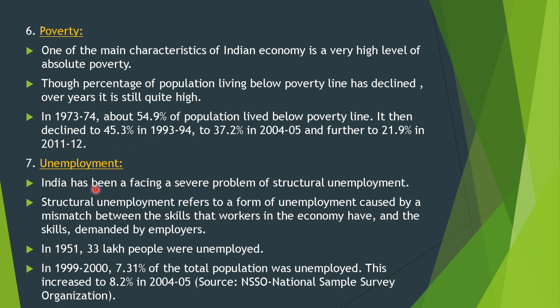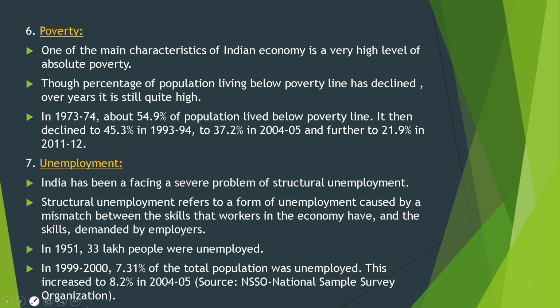Seventh, unemployment. India has been facing a serious problem of structural unemployment. Structural unemployment refers to a form of unemployment caused by a mismatch between the skills that workers in the economy have and the skills demanded by employers. In 1951, 33 lakh people were unemployed. In 1999-2000, 7.31% of the total population was unemployed.